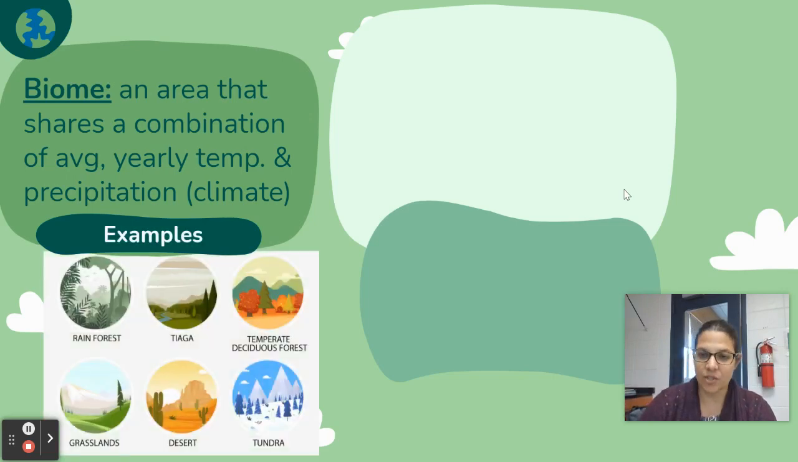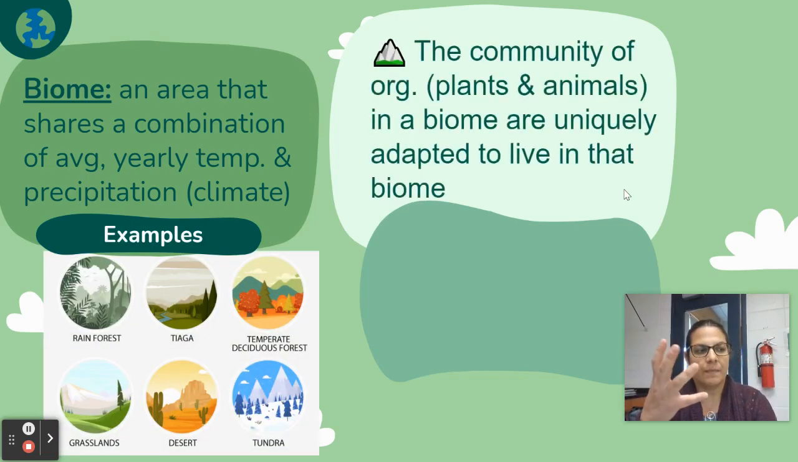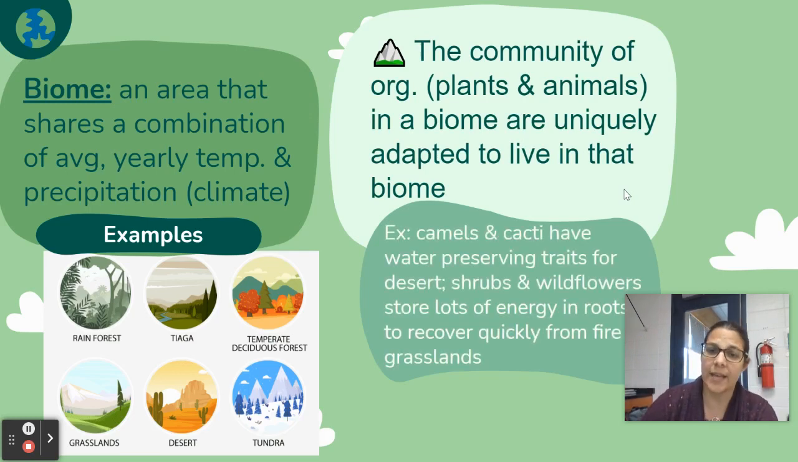And because you have this very specific temperature and precipitation, the community of plants and animals that live in this area are adapted to live in that biome. So camels and cacti have water preserving traits for the deserts. And then you have shrubs and wildflowers in the grasslands that recover quickly from fire because they store the majority of their energy in their roots. So these specific plants and animals are adapted to live in these terrestrial biomes.